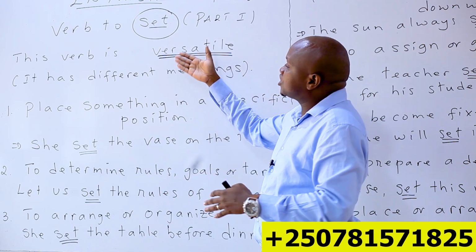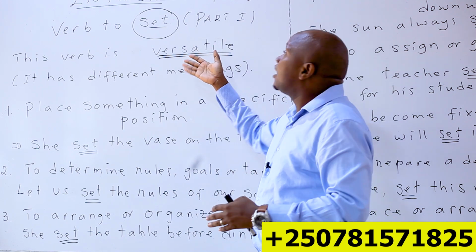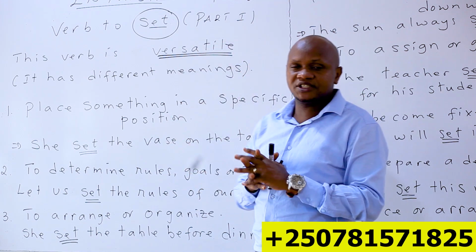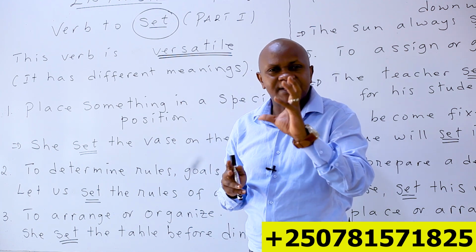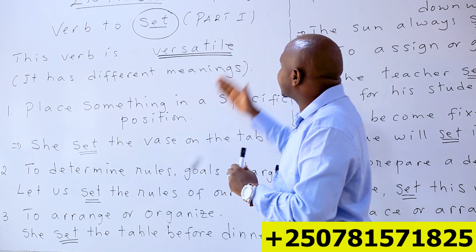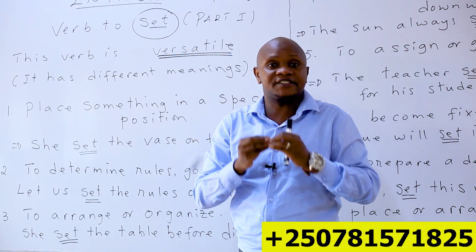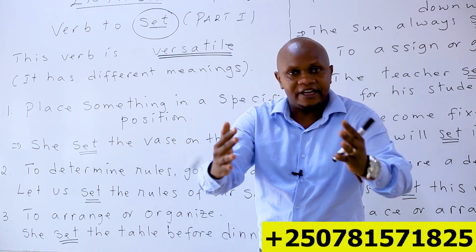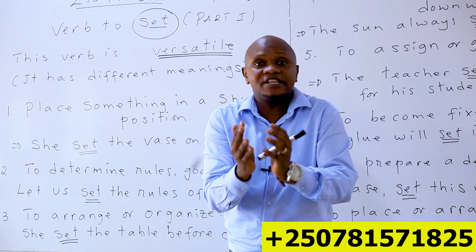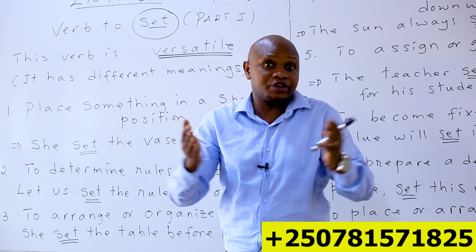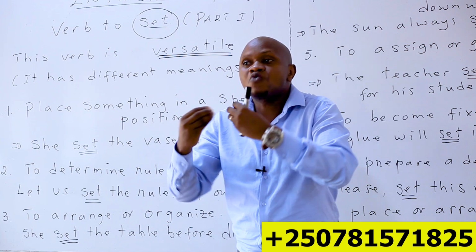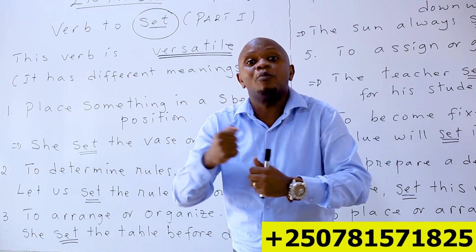Good. But before teaching you this verb to set, I would like to show you our today's word, which is rigid. Do you know something that is rigid? Something that is rigid is something that is not flexible. Ikintu kitari flexible, ikintu kitamoving, fixed. Something that is fixed is rigid. Rigid, do you know rigid materials? Rigid materials ni ibikoresho byose bidashobora kumuvinga.